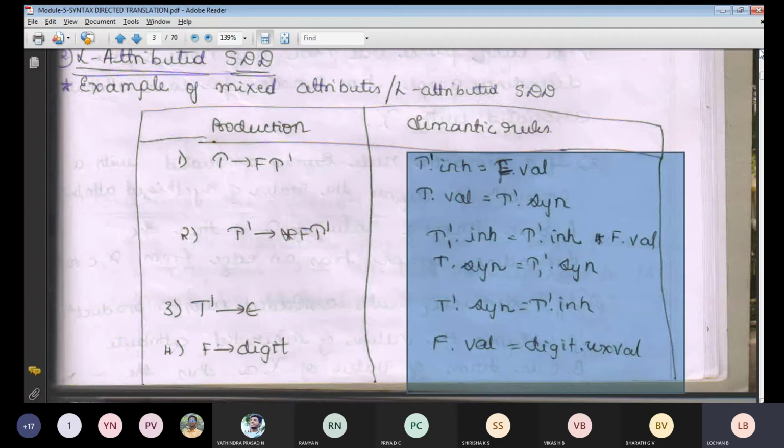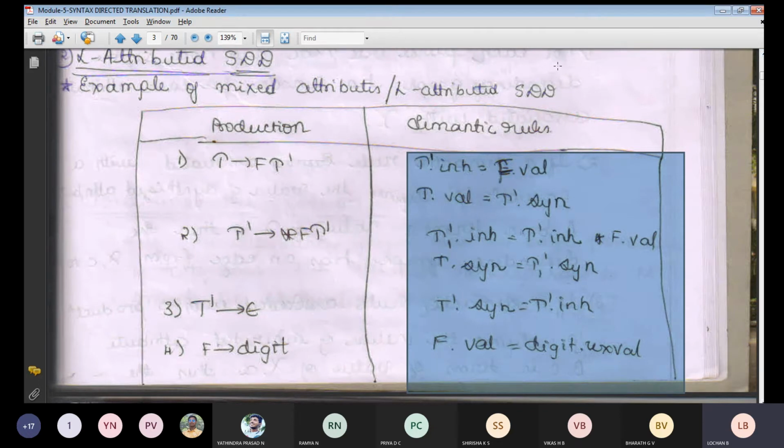Inherited means parent plus child plus siblings plus operations plus node. So we will be getting a combination of these. Epsilon means we will be solving both things, with respect to your synthesis and with respect to your inherited attributes.